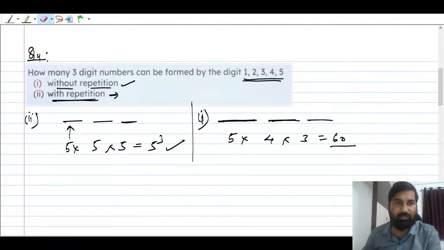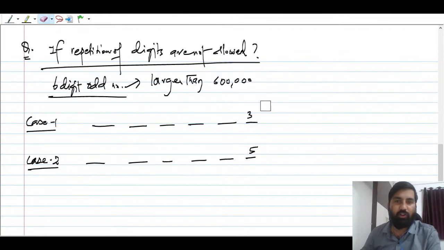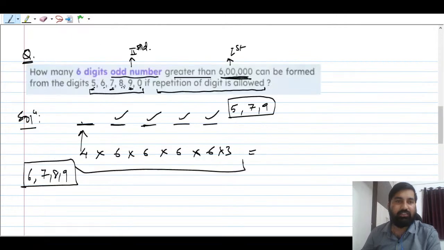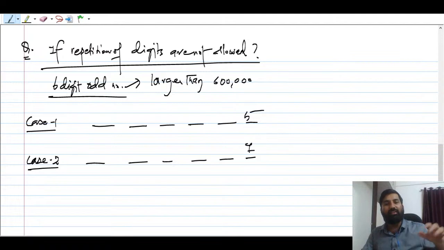Let me take these numbers also. Wait, 3 is not present now, so please remember there will not be 3, there will be a 5. Next there will be 7. See, these numbers are already used. Repetition is not allowed, please remember.